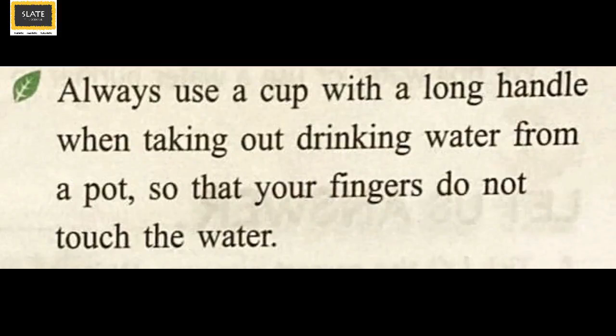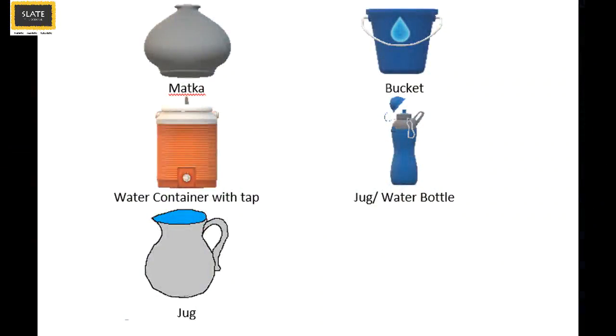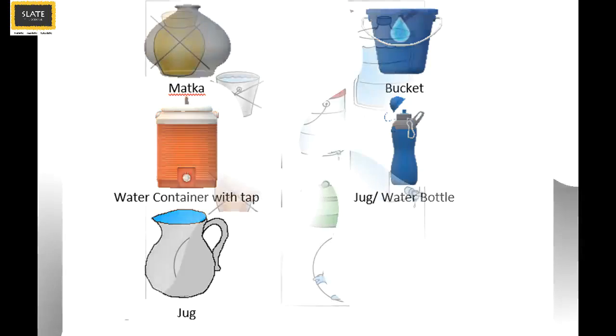Always use a cup with a long handle when taking out drinking water from a pot, so that your fingers do not touch the water. So Slaters, as mentioned in the textbook, using clean containers for storing water and covering them is very important.